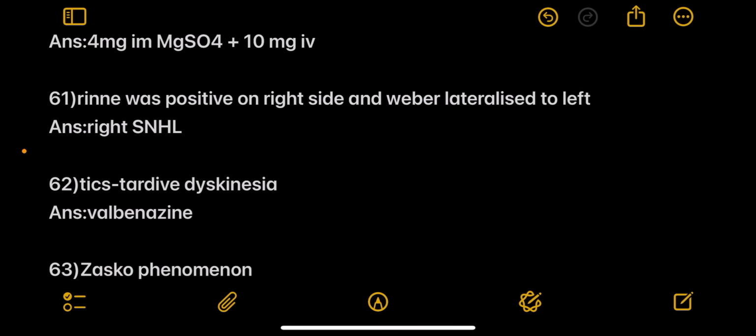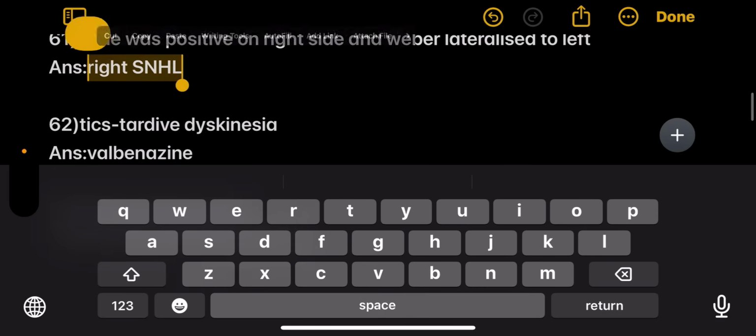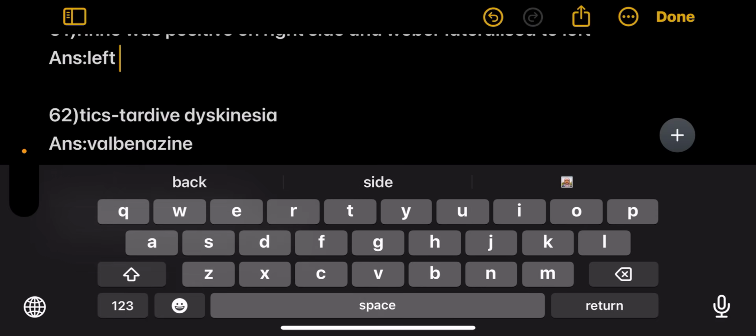Next, Rinne was positive on right side and Weber's was lateralized to left, and Rinne was negative on the left side. So the answer here should be left conductive hearing loss.